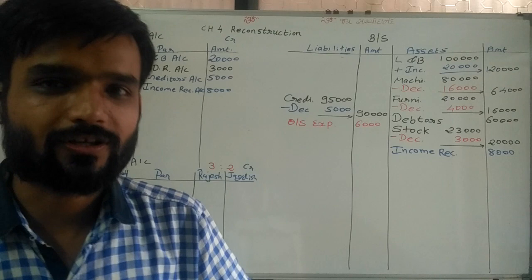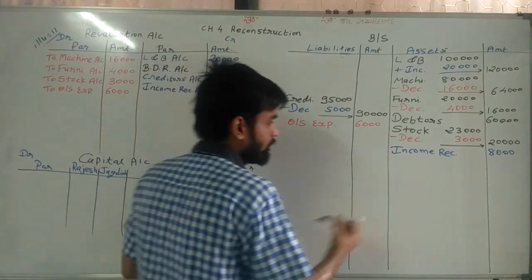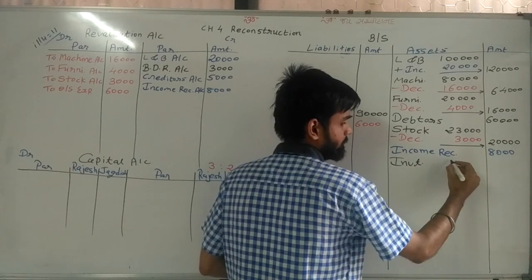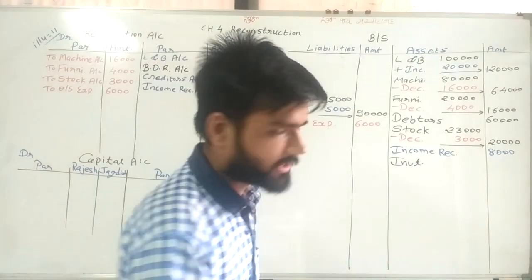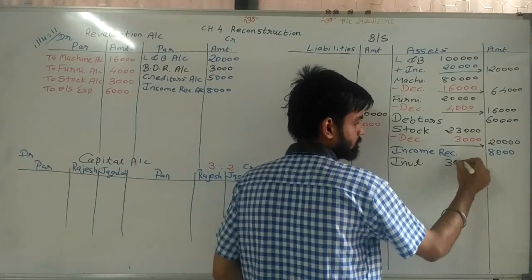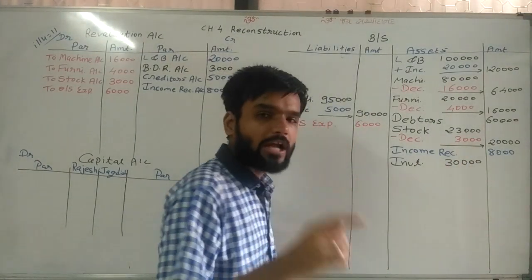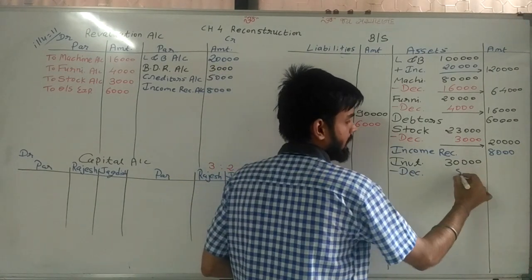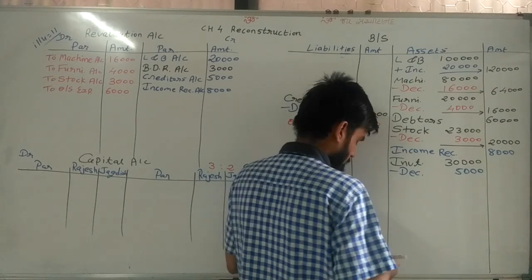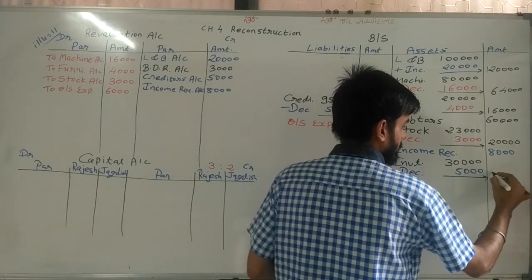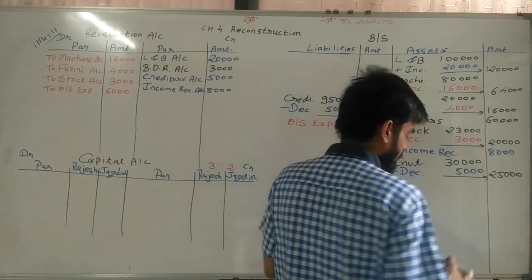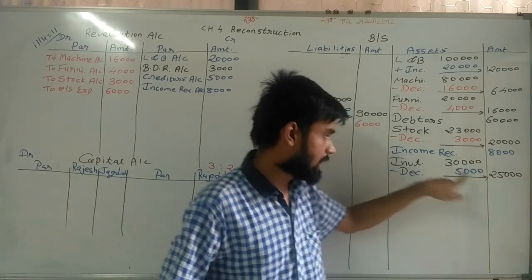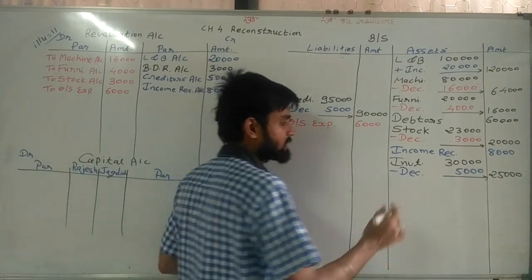So sir, what is the situation? See here, first of all, we are writing investment and investment value is 30,000 in the outer column. Now we need to write only market value. So how can we write, sir? Minus decrease in investment 5,000 and outer column 25,000 because we need to write market value. Now sir, again that is the loss.